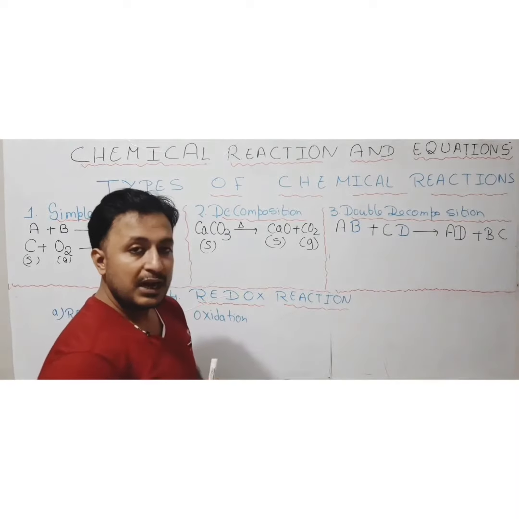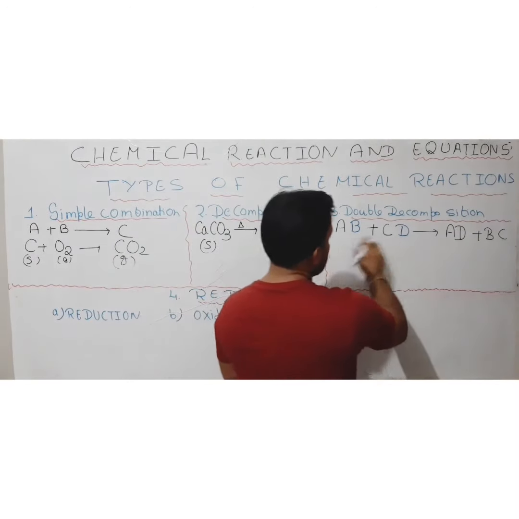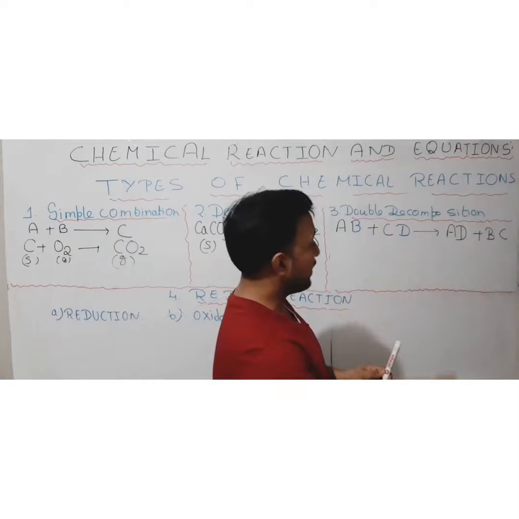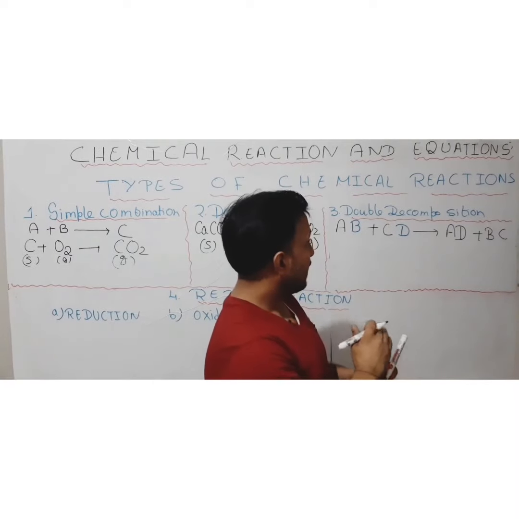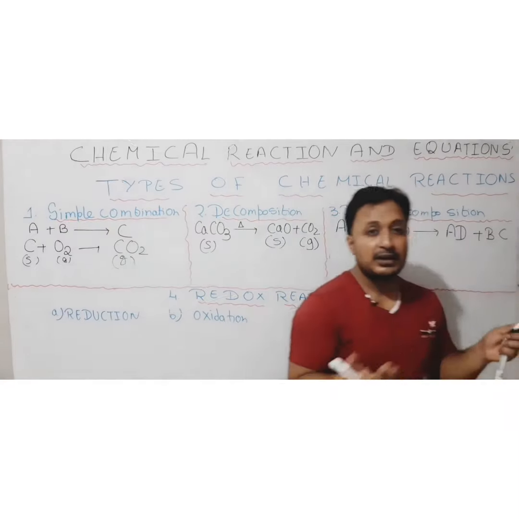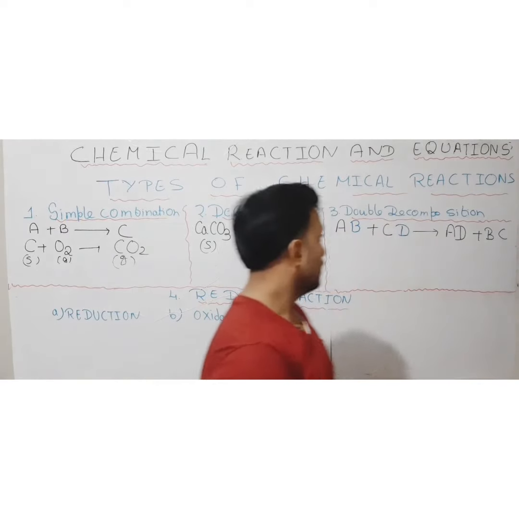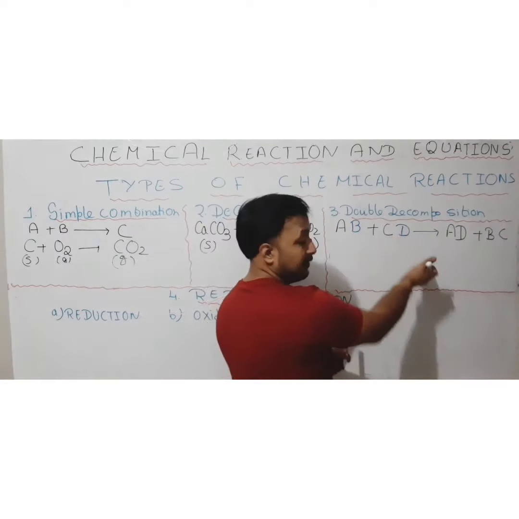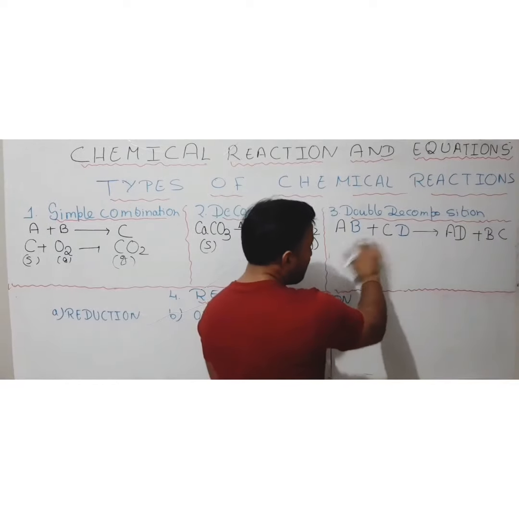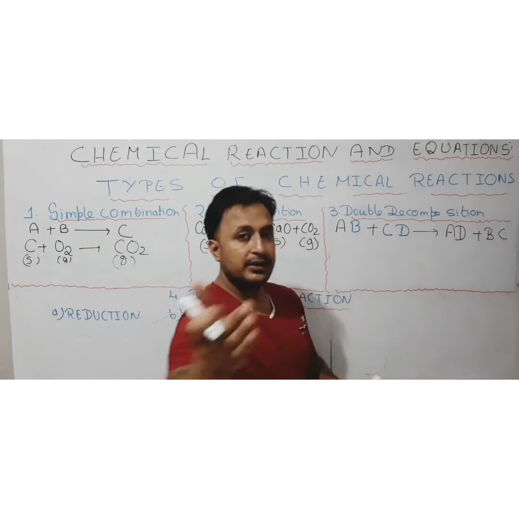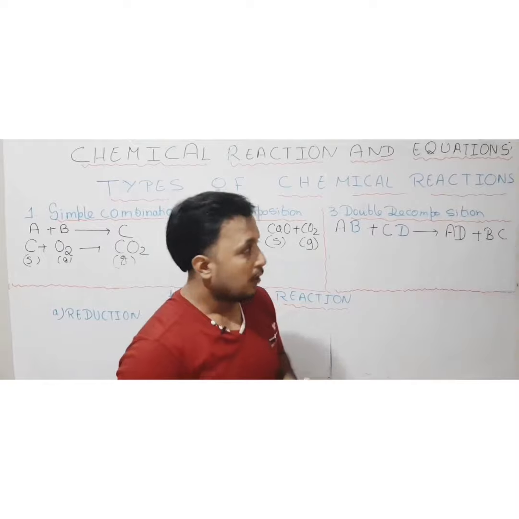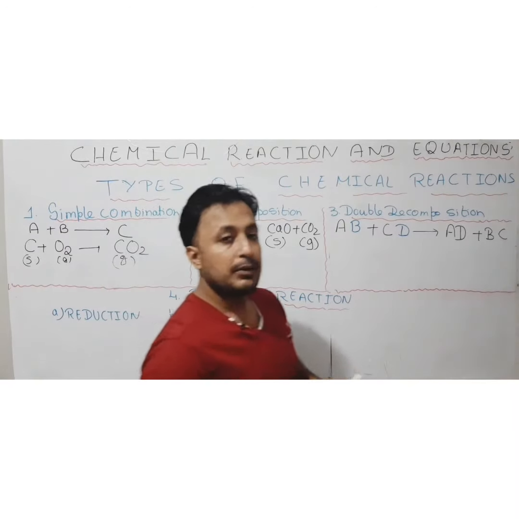So what is actually happening here? They are interchanging the molecules which they were combined with before the reaction, and the products which we are getting have a different combination. So a different set of combination will be there. So they have actually displaced each other. So when they have displaced each other, it is known as double displacement also. But I prefer to say double decomposition.